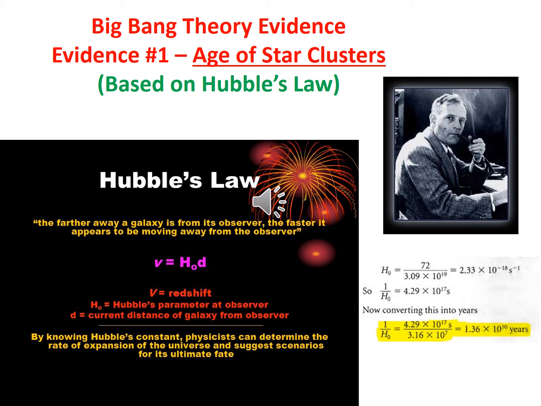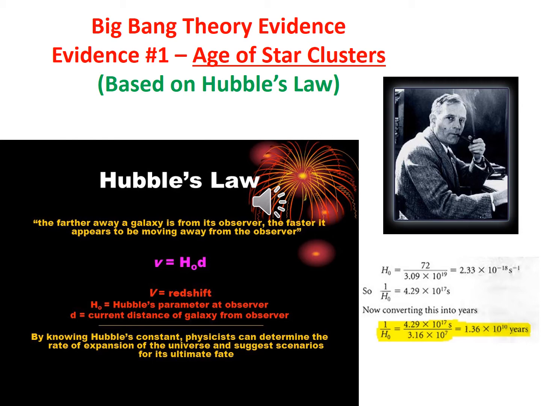Remember, we're looking for 4 evidences found mathematically that back up the Big Bang Theory. That's our immediate goal here. And we found evidence number 1 is the age of star clusters. We do not have to do that formula. Hubble established Hubble's law, which is basically a lot like Newton's law. Newton's laws built a mathematical formula on a couple of things we learned about in middle school.